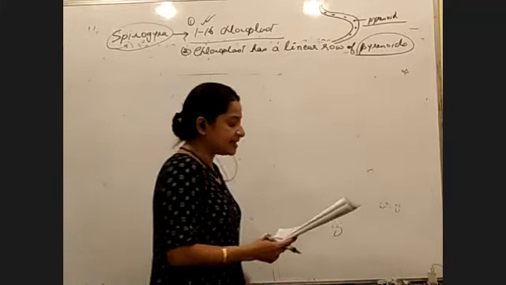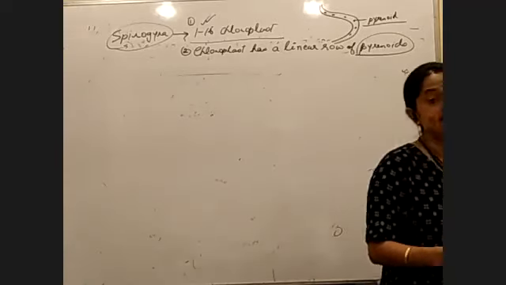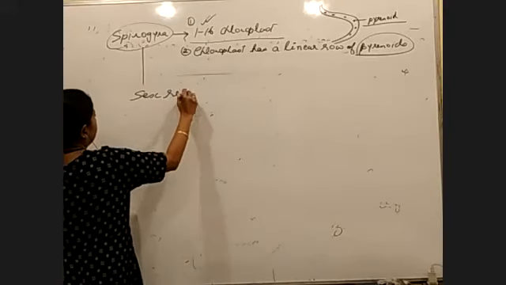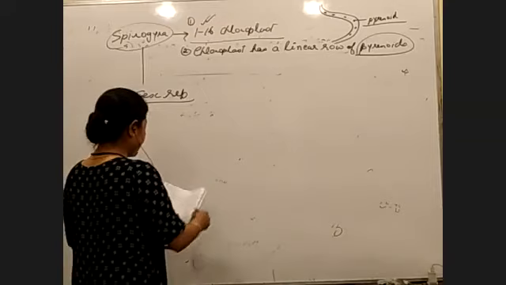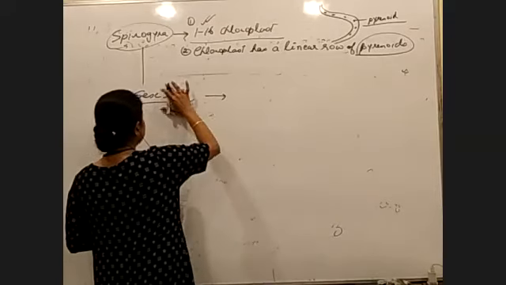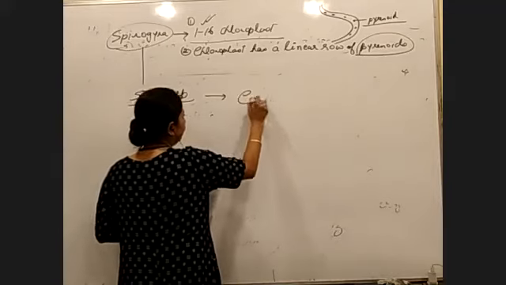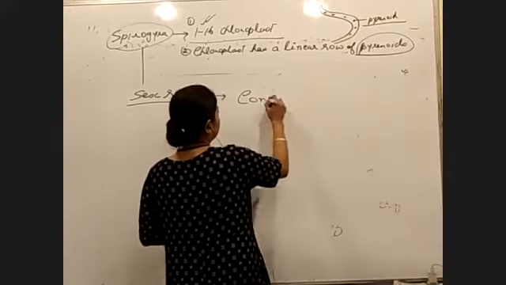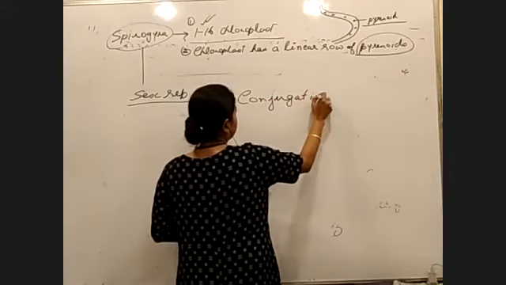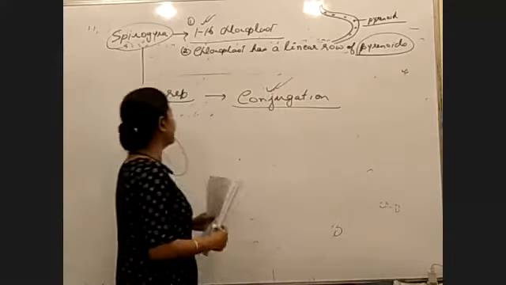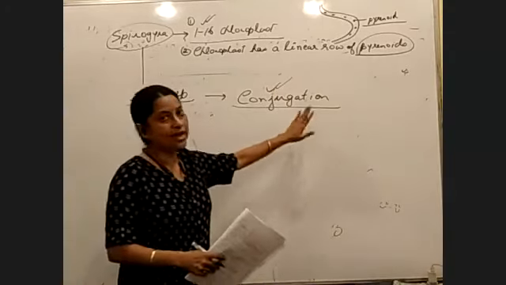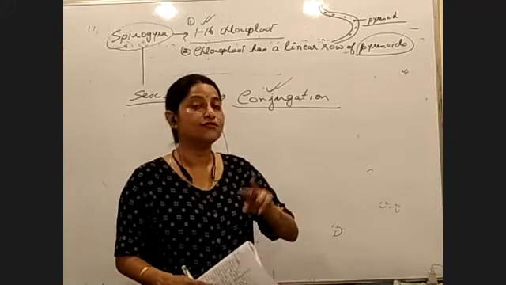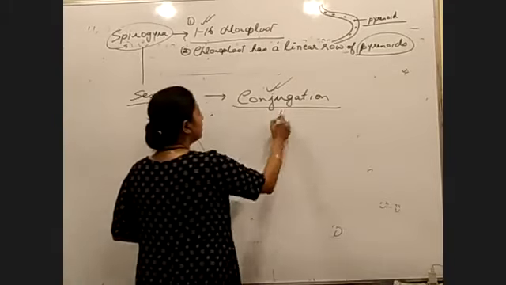Vegetative reproduction is present, asexual reproduction occurs with the help of different types of spores, and sexual reproduction generally occurs. A question comes: sexual reproduction in Spirogyra occurs by which process? That process is conjugation. They show two different types of conjugation. This portion is not very important.